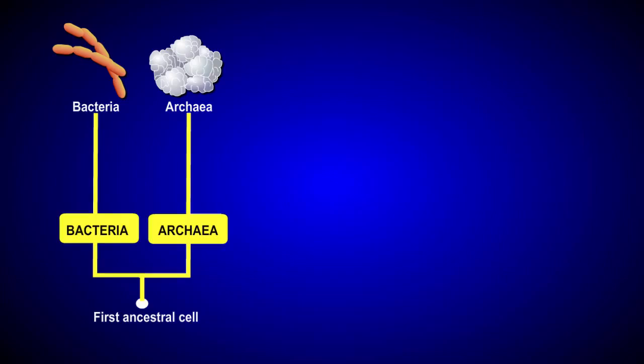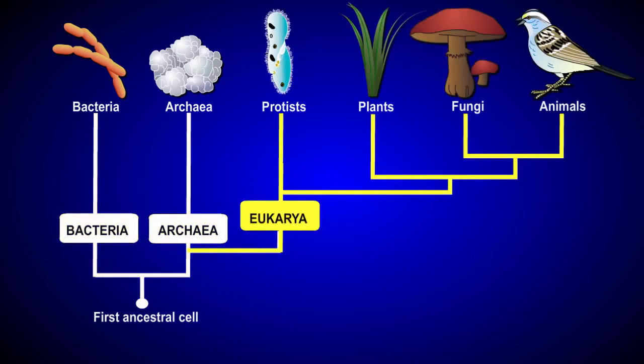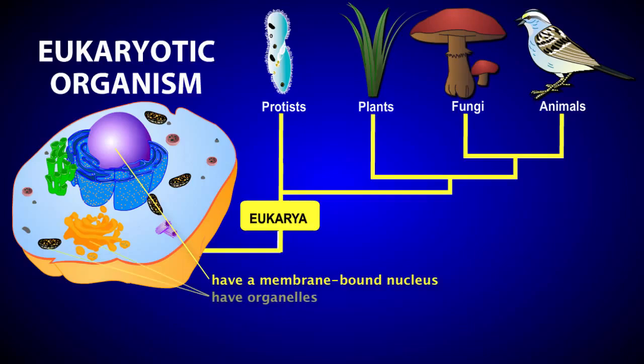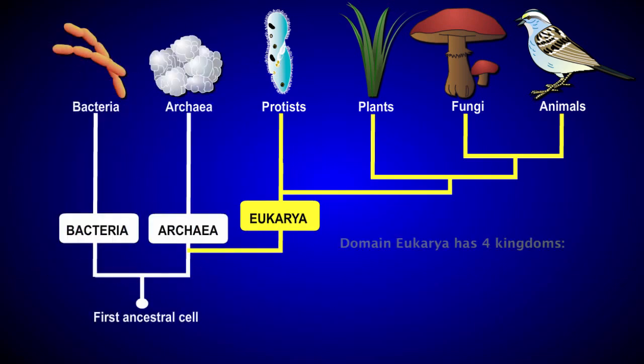The final domain, domain eukarya, includes the eukaryotes, or organisms that have a membrane-bound nucleus. In addition, most eukaryotes have internal organelles, such as mitochondria and chloroplasts, and, in general, eukaryotic cells are much bigger than the prokaryotes. Domain eukarya is subdivided into four kingdoms: the protists, plants, fungi, and animals.